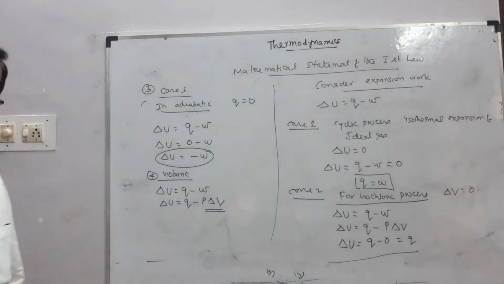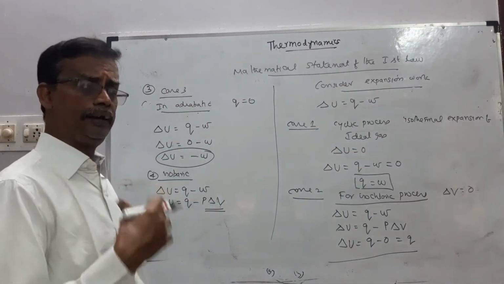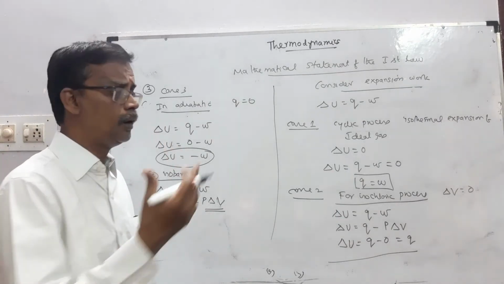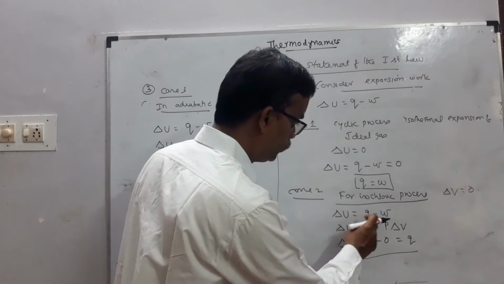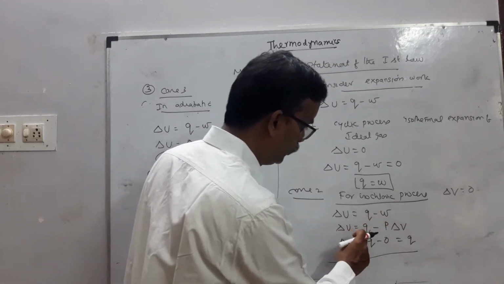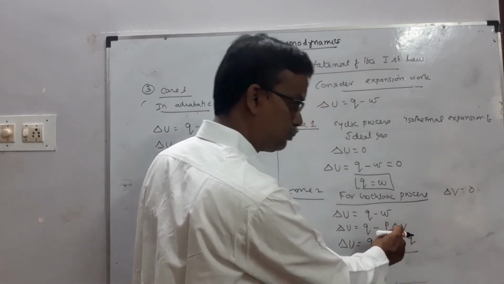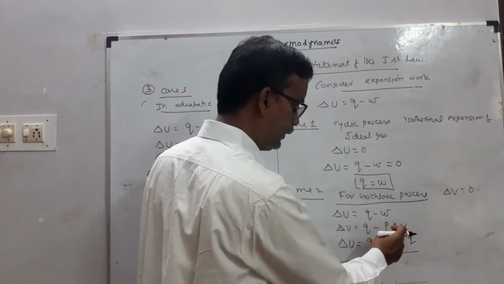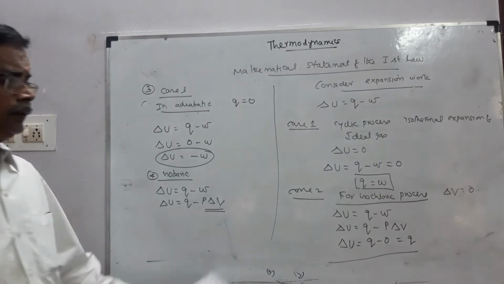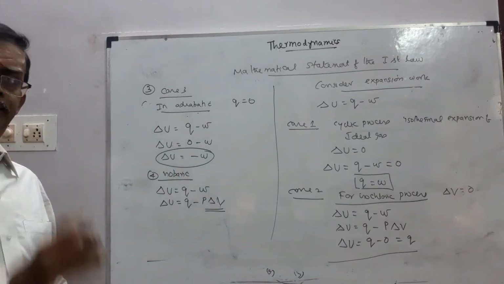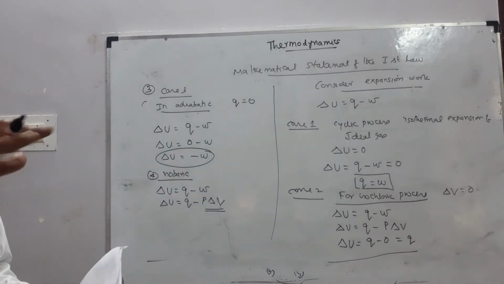For isochoric process, there is no change in the volume, so delta V equal to 0. Delta U equal to Q minus W, delta E equal to Q minus P delta V. This is the expansion work. Delta V is 0 here, so that term is 0. Delta E equal to Q. So the change in the internal energy is equal to heat supplied to the system.